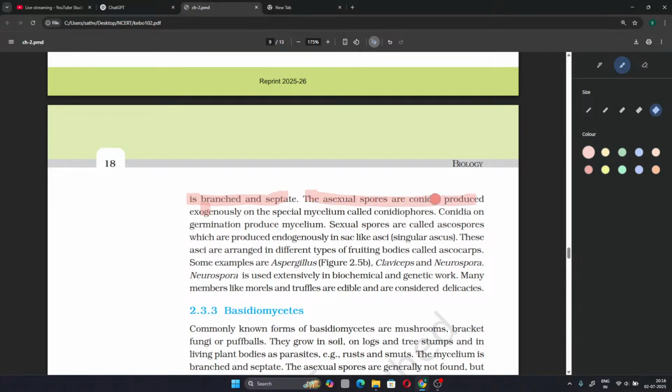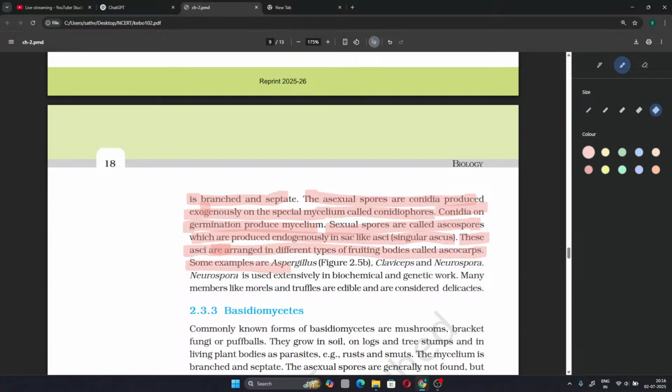The asexual spores are conidia, produced exogenously on the special mycelium called conidiophores. In the phycomycetes case, we saw that asexual spores, which are zoospores and aplanospores, are produced endogenously, but in this case, they are produced exogenously in special structures called conidiophores. Conidia on germination produce mycelium. Sexual spores are called ascospores, which are produced endogenously in sac-like asci. Singular is ascus. These asci are arranged in different types of fruiting bodies called ascocarps.